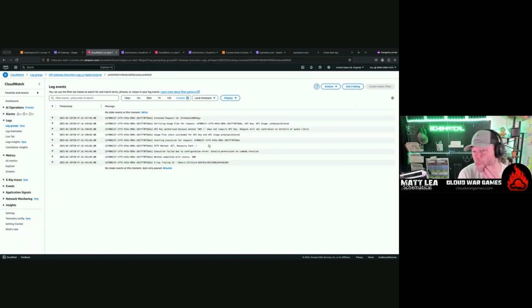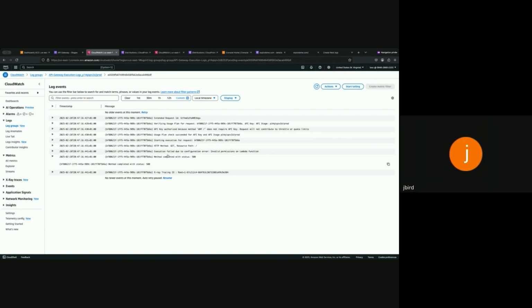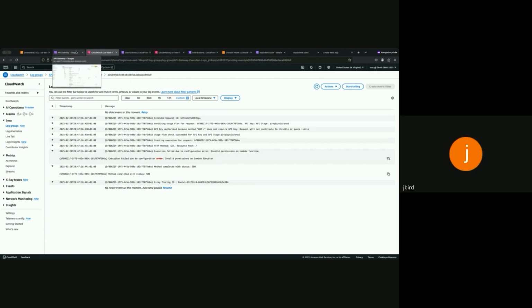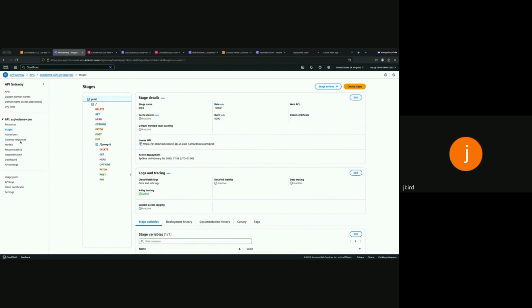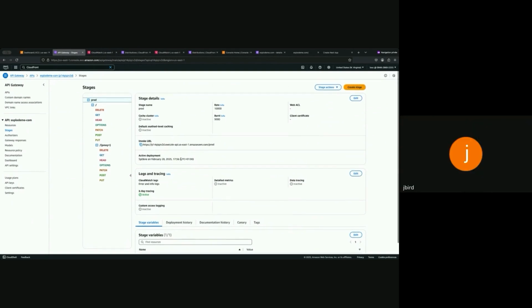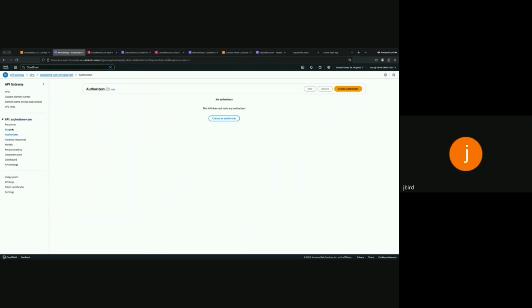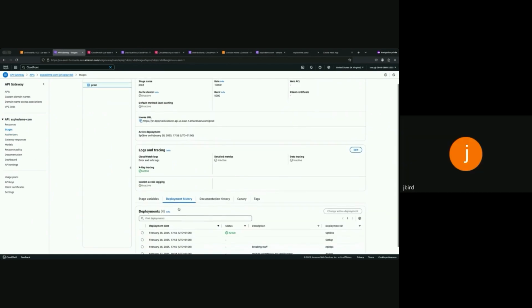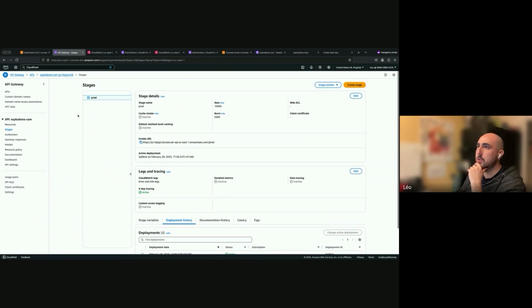There we go. Right now, invalid permissions on Lambda function. Okay, maybe we just went too quickly for the logs. Permission. So that means likely the API gateway doesn't have permissions to execute the Lambda. Some relationship like that. The role that is provided to the API gateway. I don't know why it's set up.